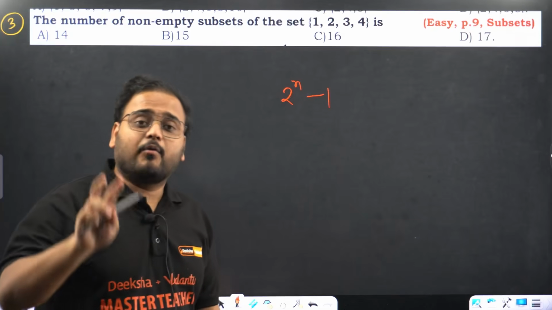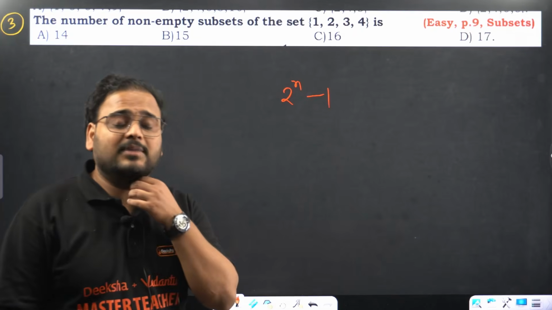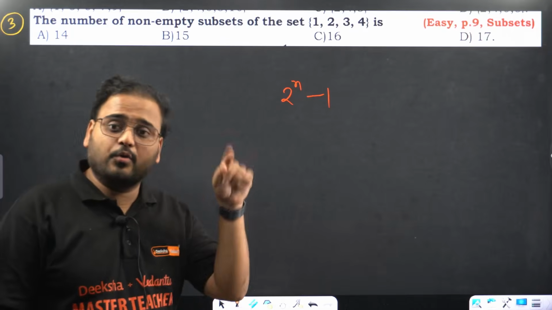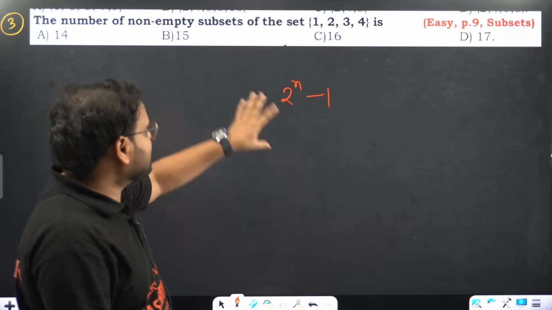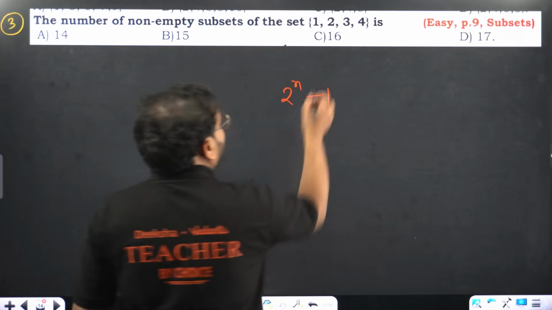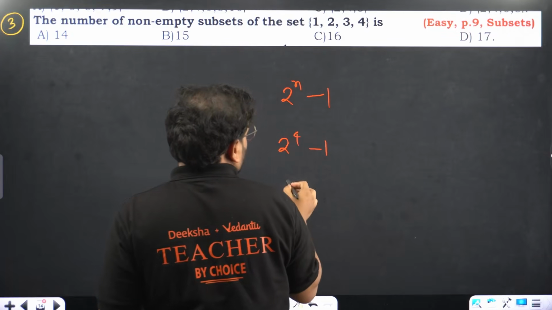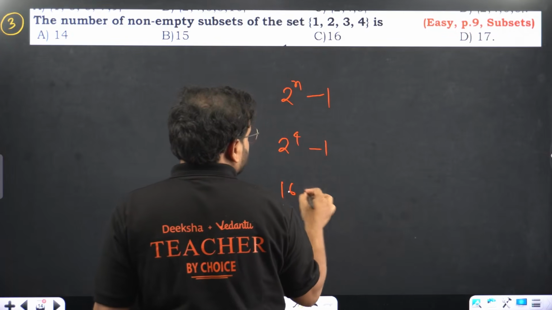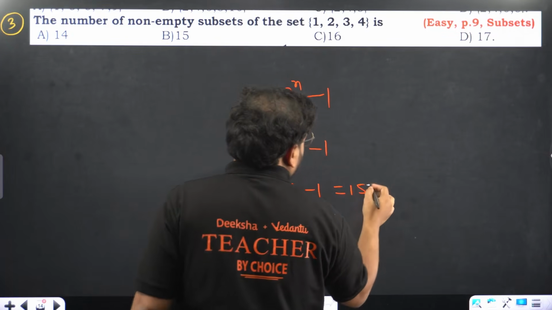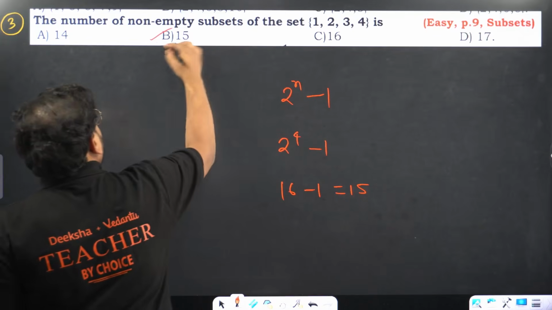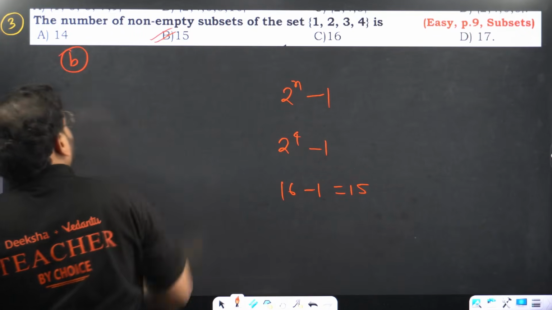For non-empty and proper subsets, we'd do minus 2, but this is just non-empty. Count the number: 1, 2, 3, 4. So 2 power 4 minus 1 is 16 minus 1, which is 15. You have to remember the formulas. Answer is option B.